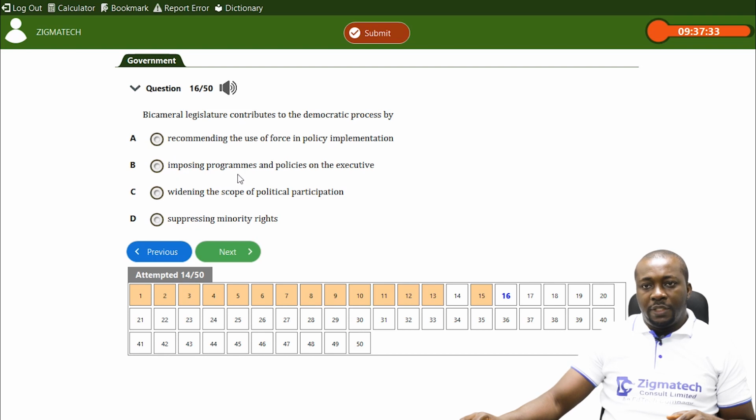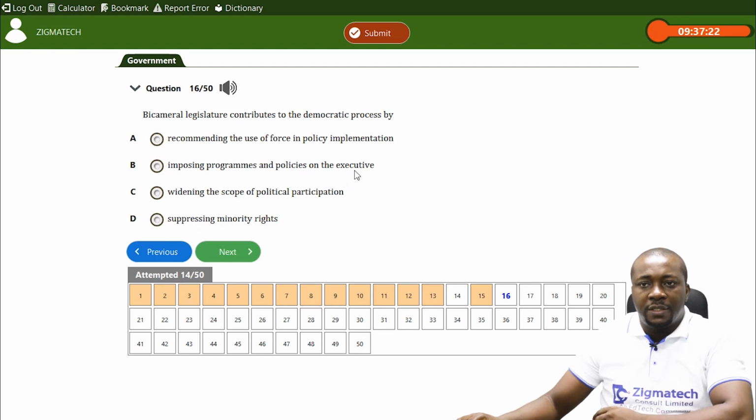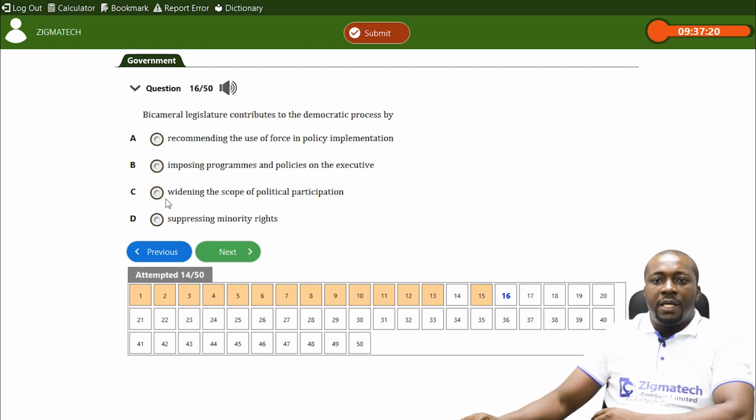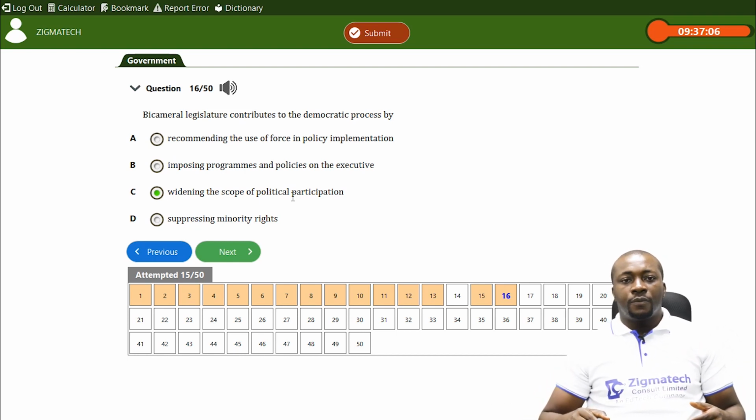B, imposing programs and policies on the executive. Of course, you can't impose programs and policies. The legislature does not involve itself. It's not part of the policy making process. C, widen the scope of political participation. D, suppressing minority rights. Of course, you can't have it to suppress minority rights. Rather, it's widening the scope of political participation.